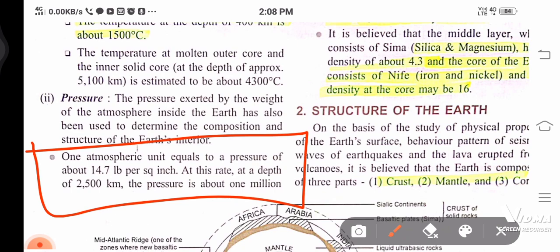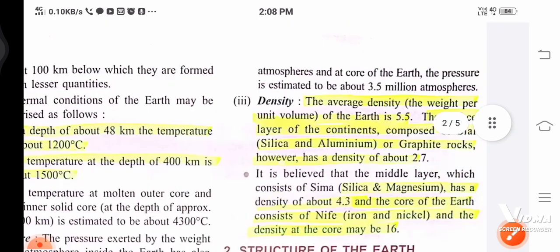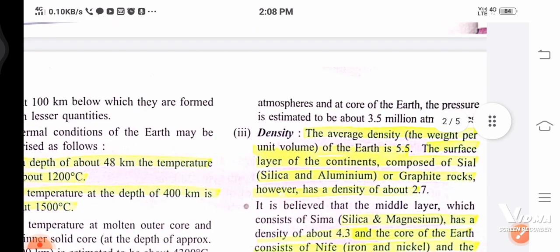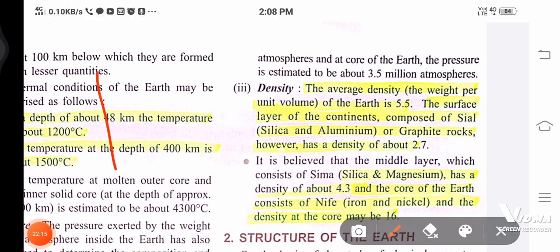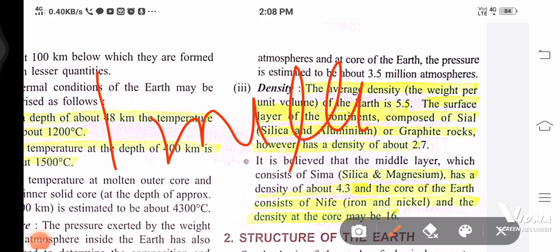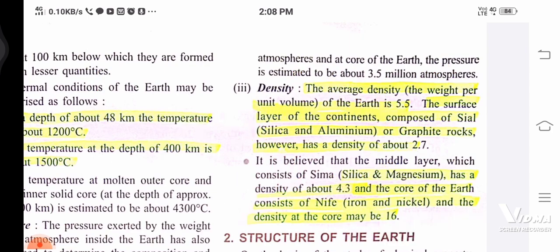So at this rate, if we go down 2500 kilometers, the pressure is about 1 million atmospheres, 1 million ATM. And at the core of the earth, the pressure is estimated to be 3.5 million atmospheres. The core is the center, I discussed the structure with you.